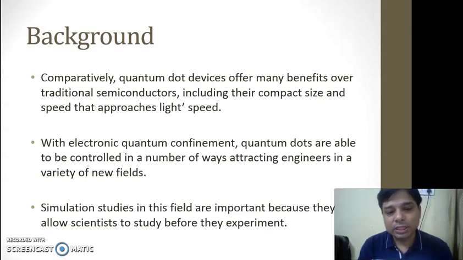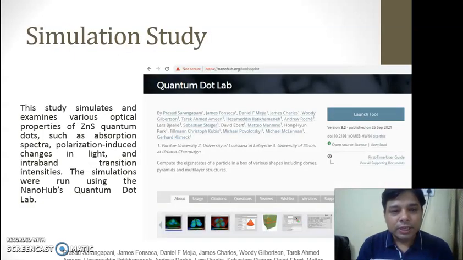The simulation studies in these fields are very important as they allow scientists to study before they experiment. In the present study, we simulated and examined various optical properties of zinc sulfide quantum dots, such as absorption spectra, polarization-induced changes in the light, and intra-band transition intensities. The simulations were done using NanoHub's Quantum Dot Lab.